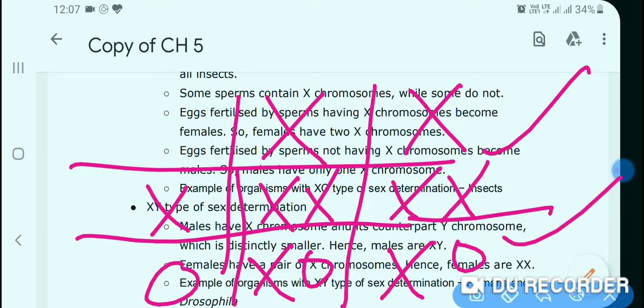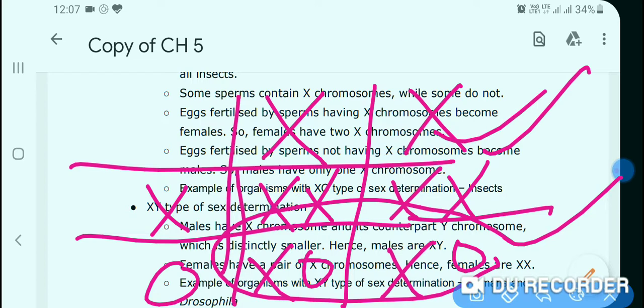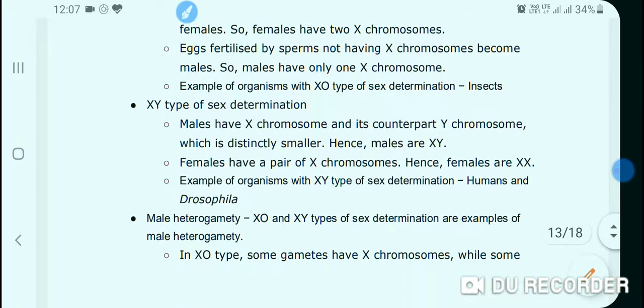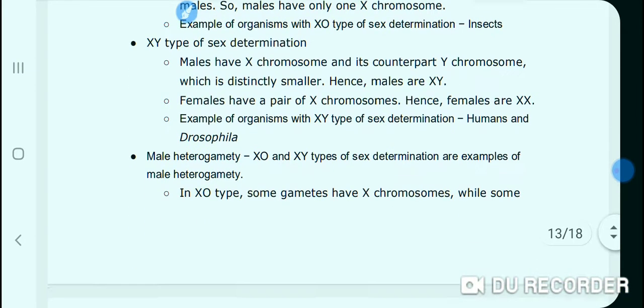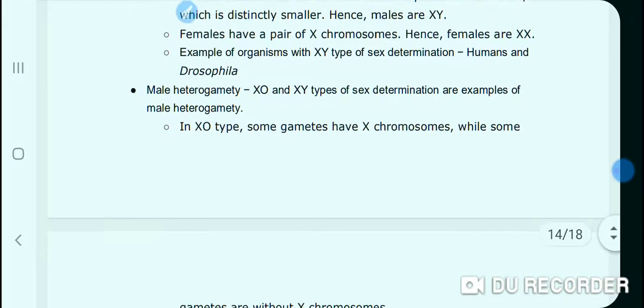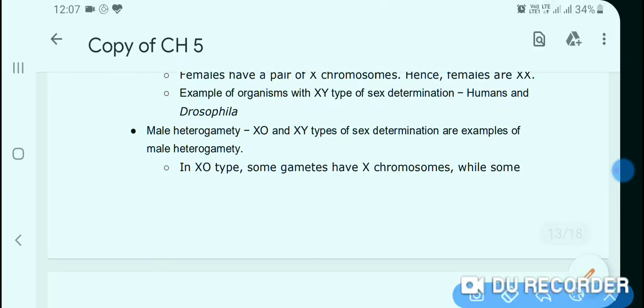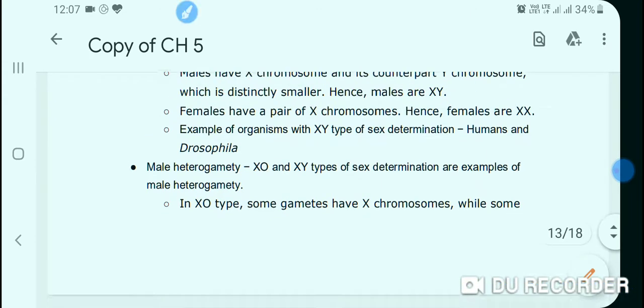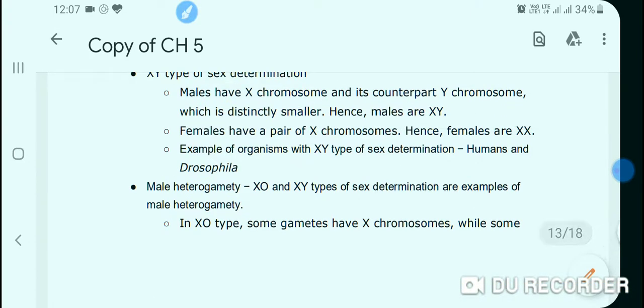So dear students, in the case of insects, male is heterogametic and female is homogametic. That means we can say that male is responsible for sex determination. The same case is in human beings and Drosophila melanogaster.